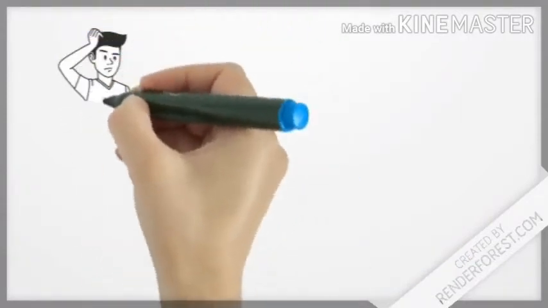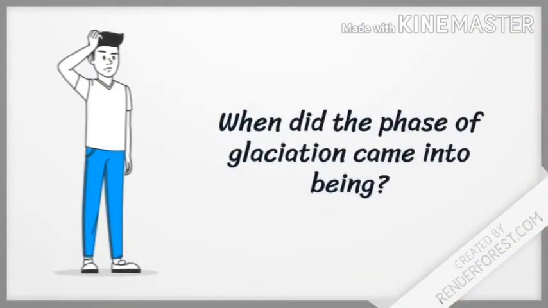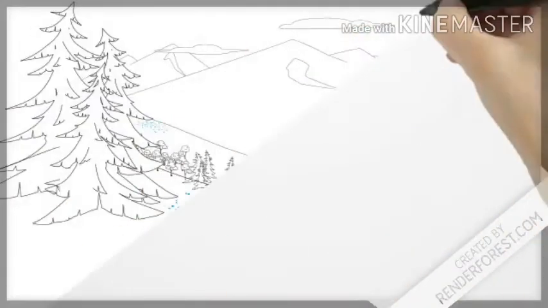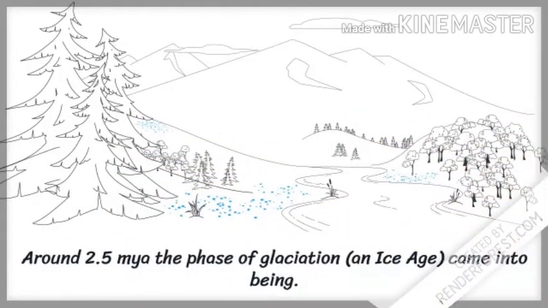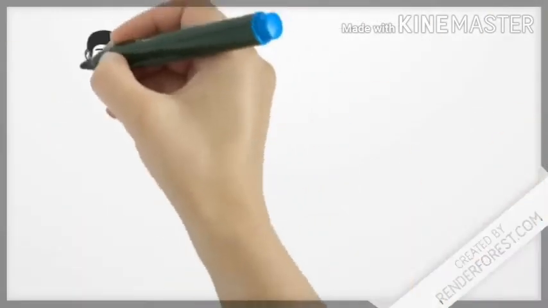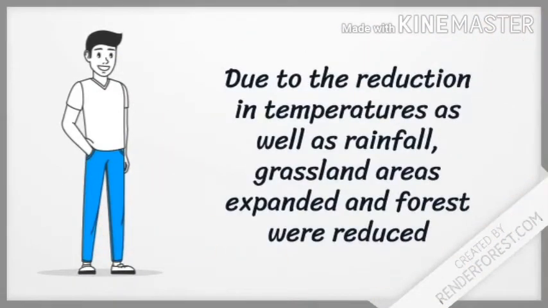So now let us move on with a new topic, and this topic has got a question. That is, when did the phase of glaciation come into being? The phase of glaciation or the ice age began at around 2.5 million years ago. Due to glaciation, there was reduction in temperature as well as rainfall. And because of this, grassland areas expanded and forests were reduced.